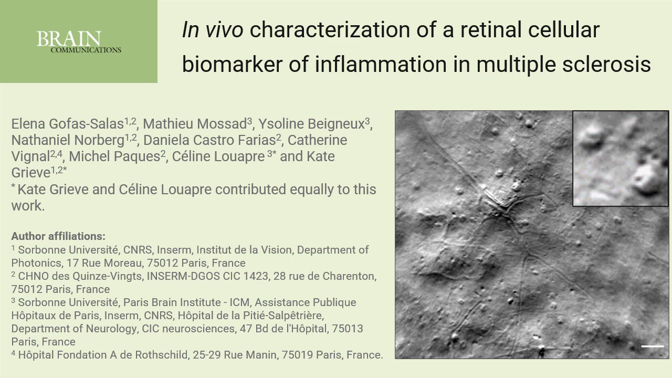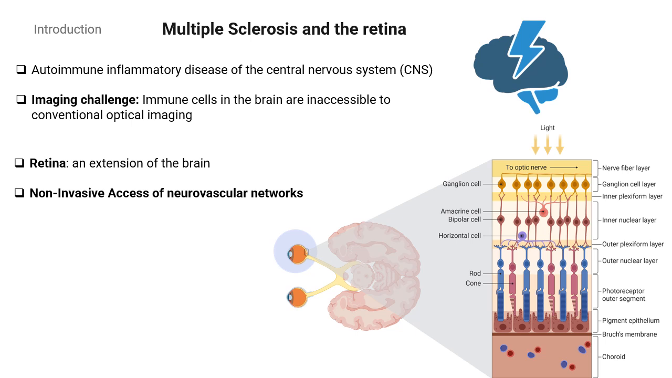Hi, my name is Elena Gofas, and today I'm presenting our work, in vivo characterization of a retinal cellular biomarker of inflammation in multiple sclerosis. Multiple sclerosis is an autoimmune inflammatory disease of the central nervous system. And although immune cells play a central role in this pathology, directly imaging immune activity in the brain remains challenging due to its inaccessibility by conventional optical imaging techniques.